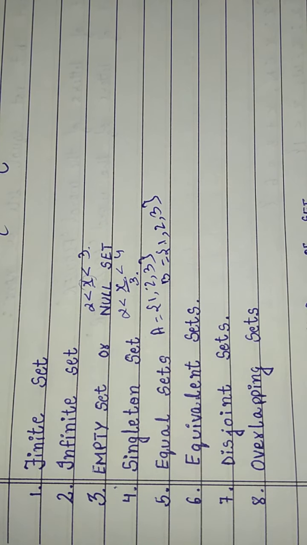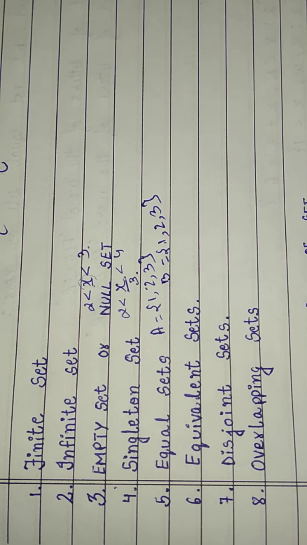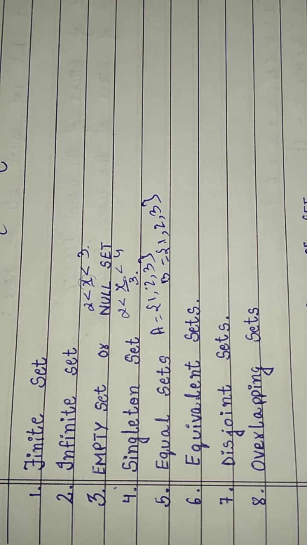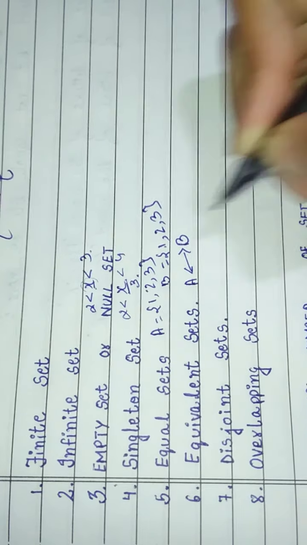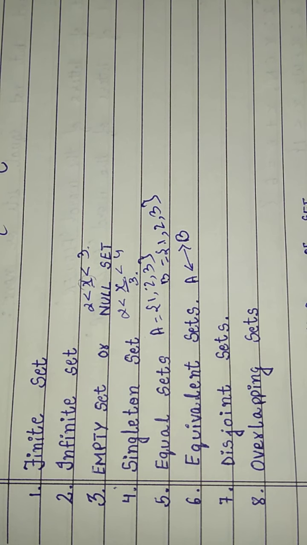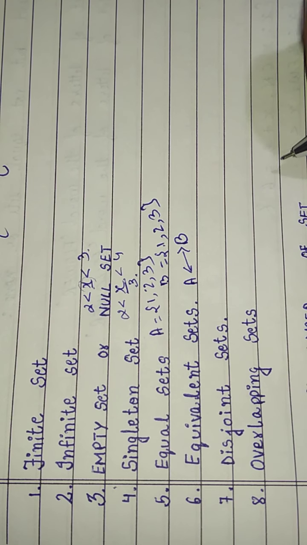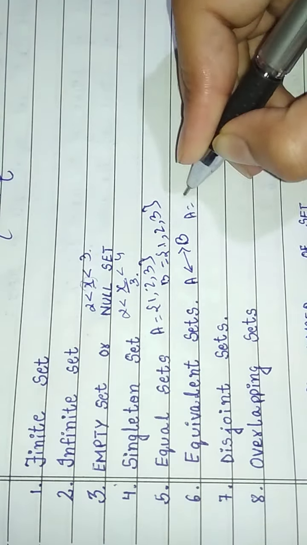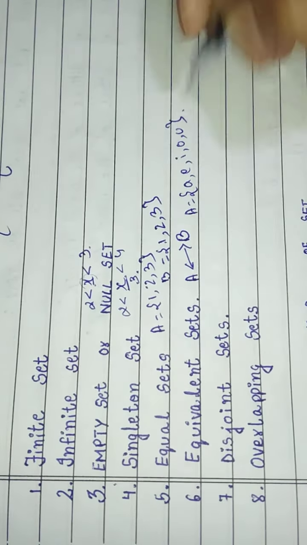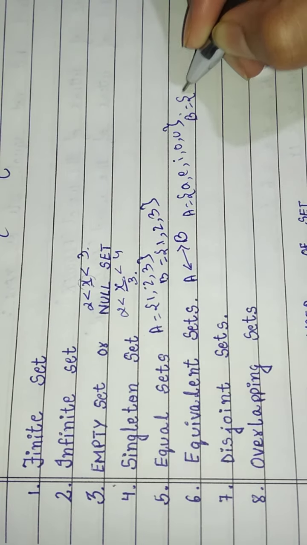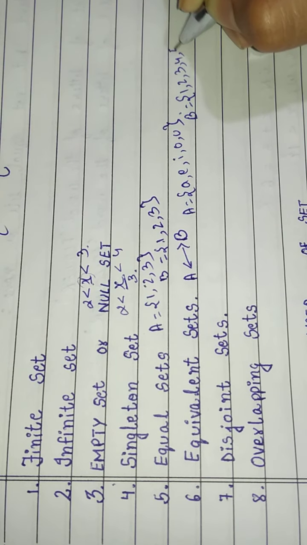Then our sixth type of set is the equivalent set. Two finite sets A and B are said to be equivalent if they have the same number of elements, and we write A is equivalent to B. For example, A equals A, E, I, O and U, and B equals 1, 2, 3, 4 and 5.